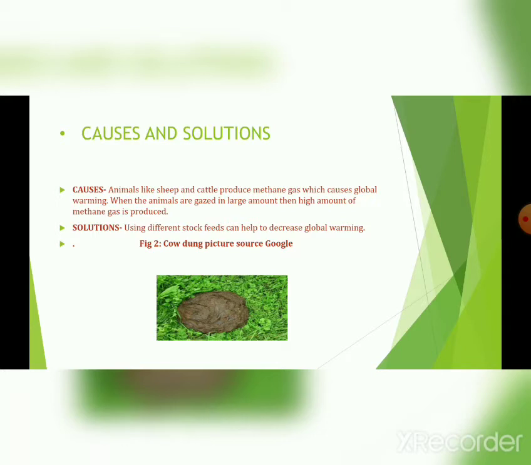We could not remove all our animals. They are also important for us. And what may be the solution? Using different stock feeds can help to decrease global warming. We should use different stock feeds for different animals, so the methane quantity in stool may be decreased.